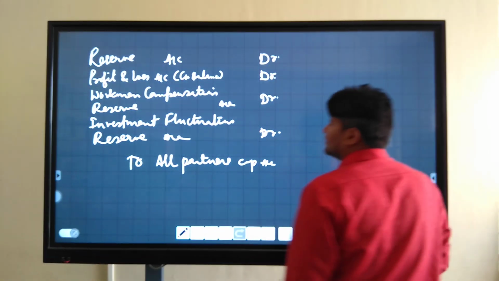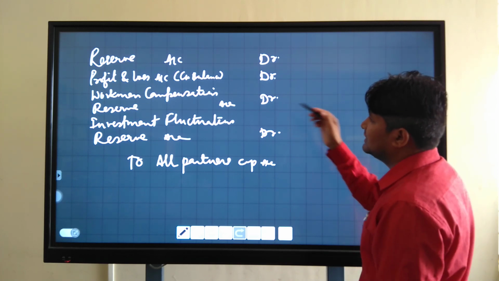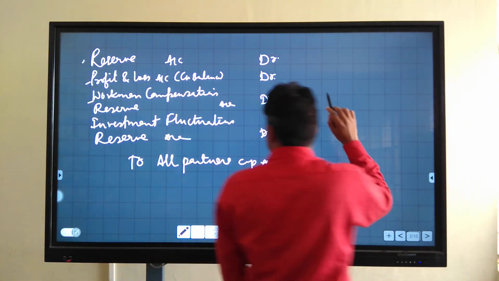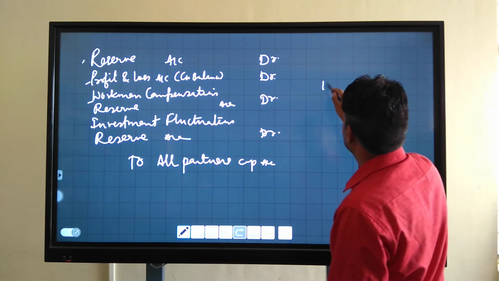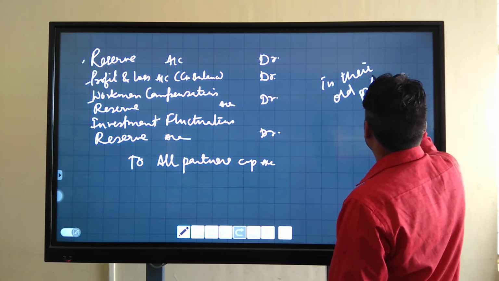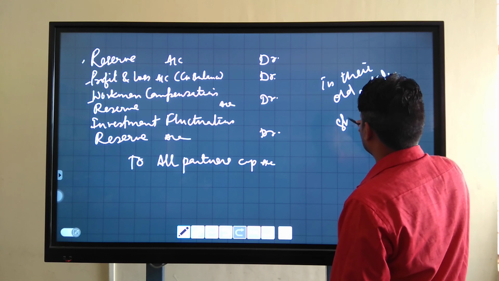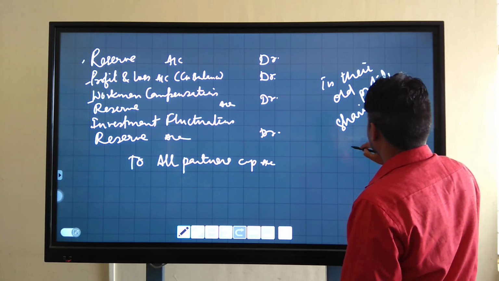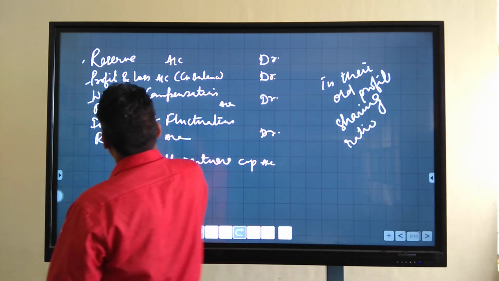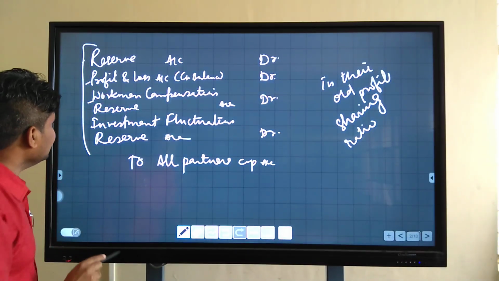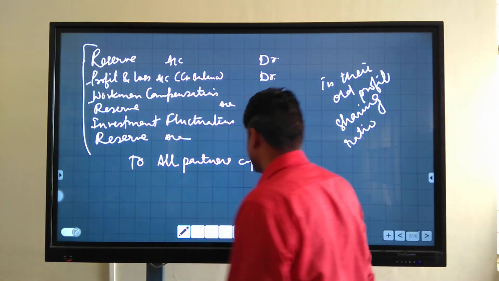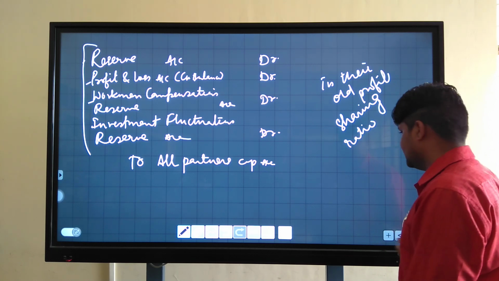You will distribute the total amount of the reserve. These reserves 1, 2, 3 and 4 in their old profit sharing ratio. These reserves are given in the liability side of the balance sheet, and some reserves appear on the asset side.